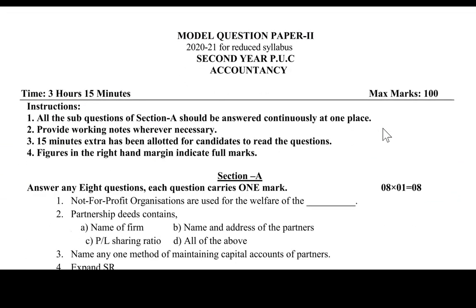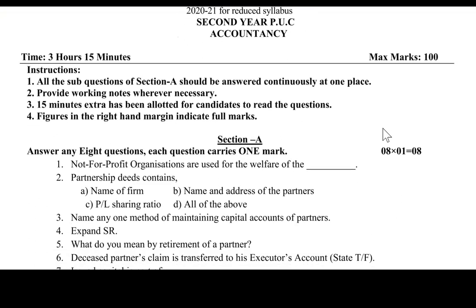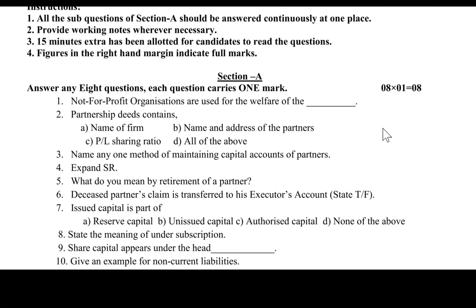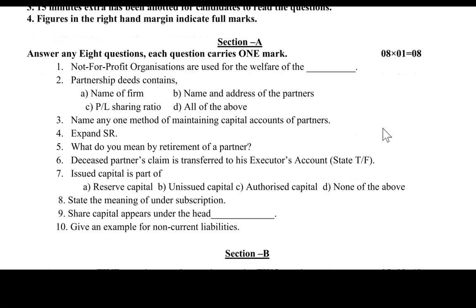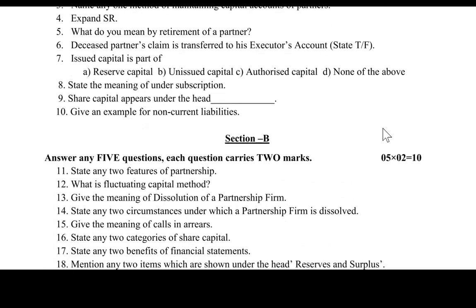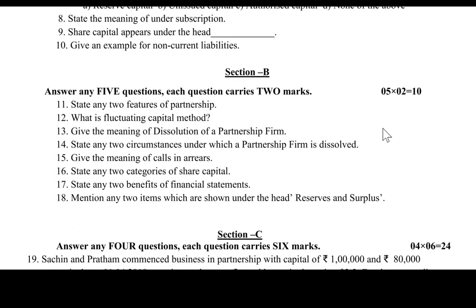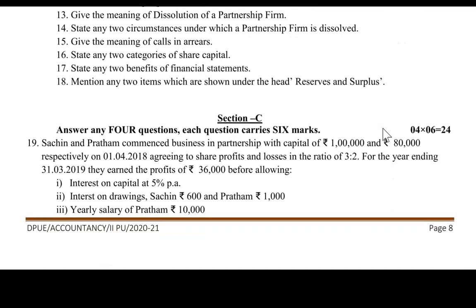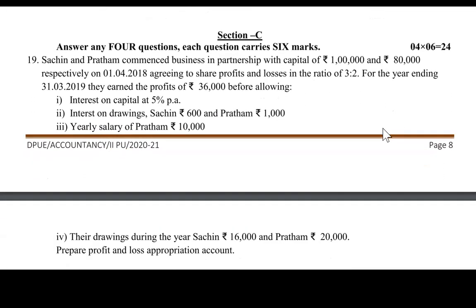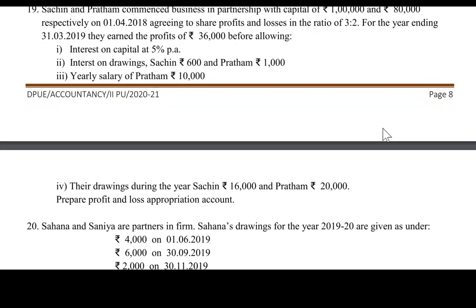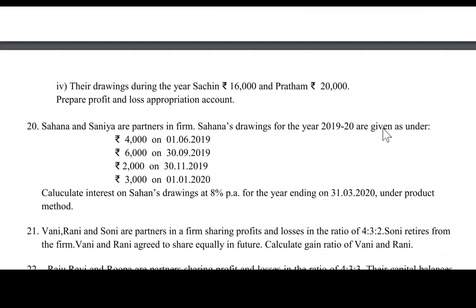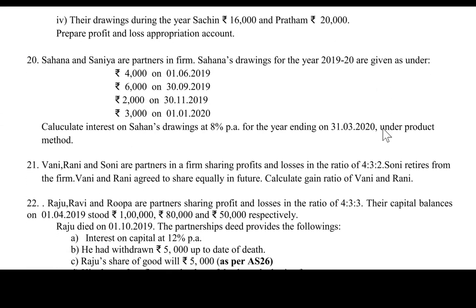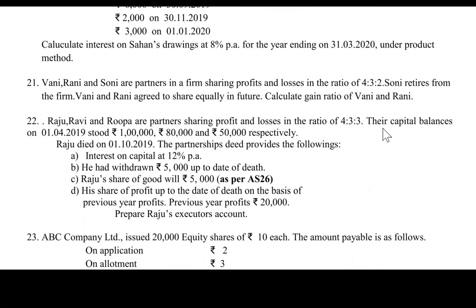Same as I said before, you can see here you have 5 sections. This is section A, 1 mark questions. Section B, your 2 mark questions. And next, section C, your 4 mark questions.